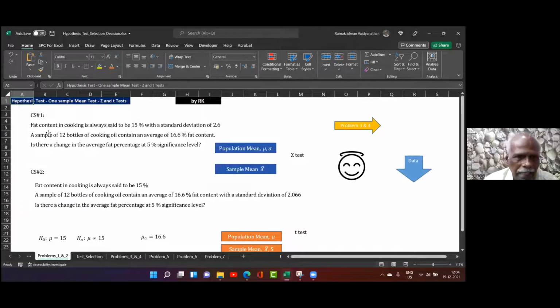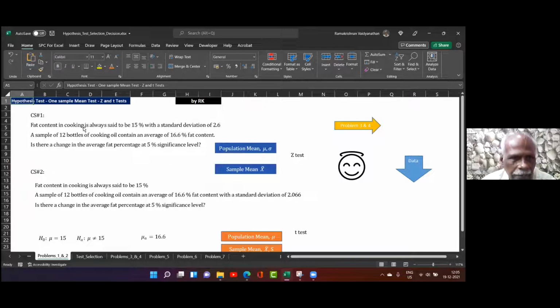So, fat content in cooking oil is said to be 15% with a standard deviation of 2.6. A sample of 12 bottles of cooking oil contains an average of 16.6% fat content. Is there a change in the average fat percentage at 5% significance level? Right? Please note, what is the problem?